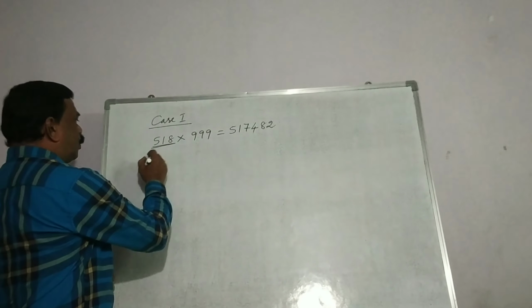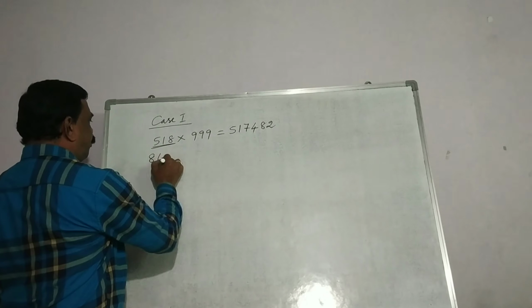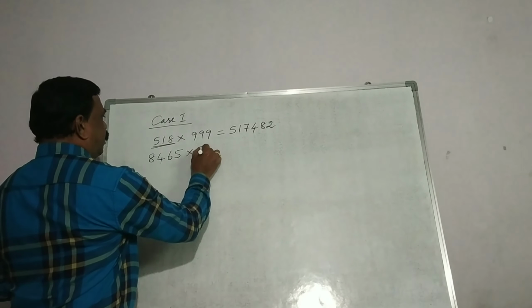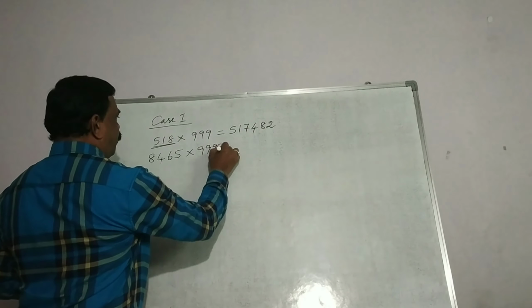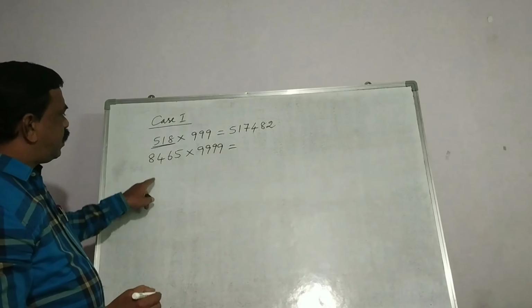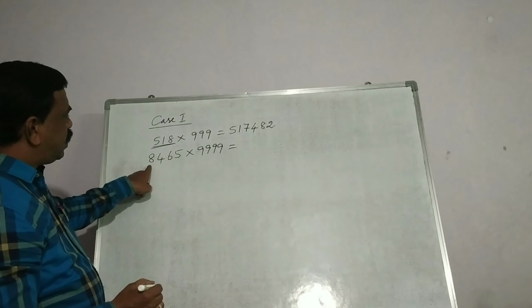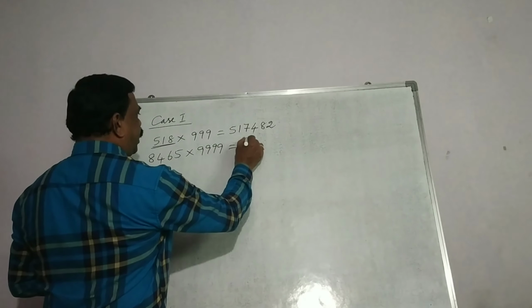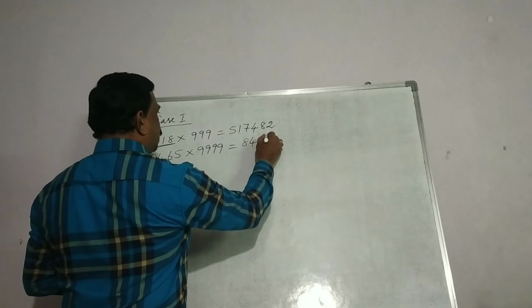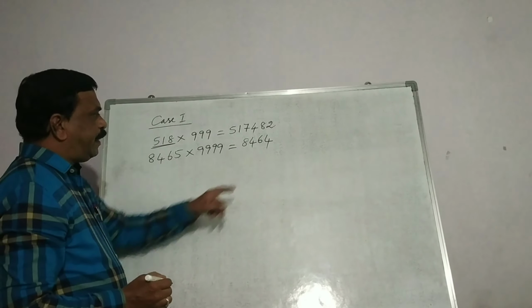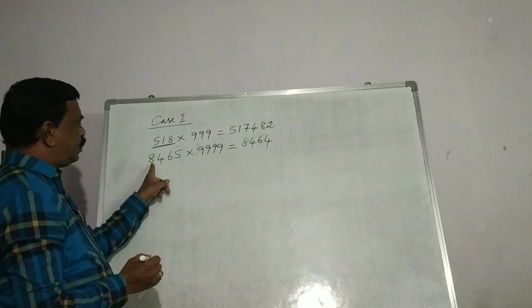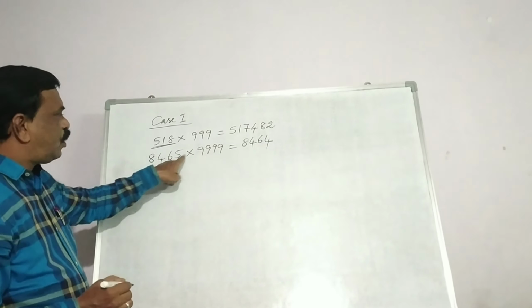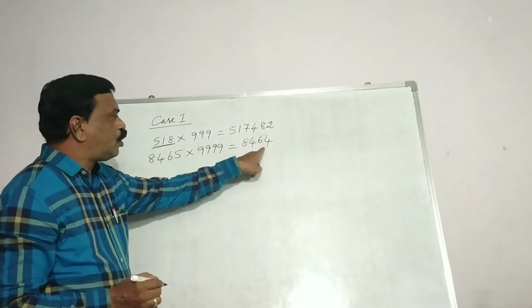So let us see one more. So what will be our answer here? 1 less than this number. Just subtract 1 from this number. 8465. So this will become 8464. And the remaining part of the answer you can write all from 9, last from 10. Subtract and write the answer, or write the complements of 9 for these numbers.